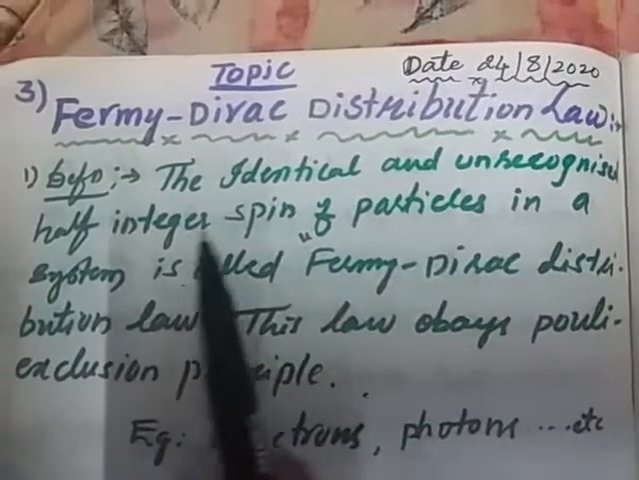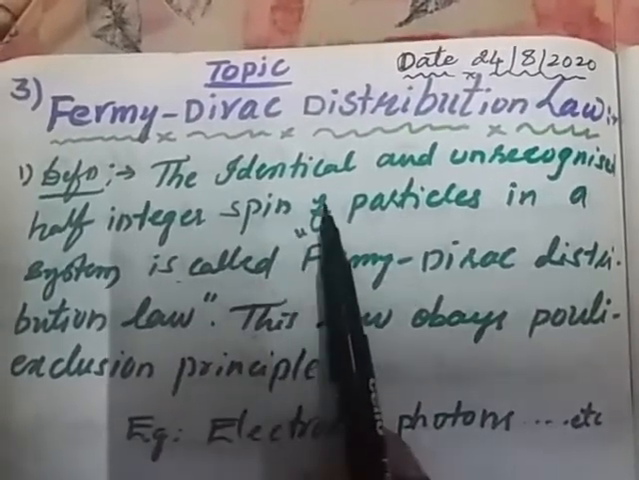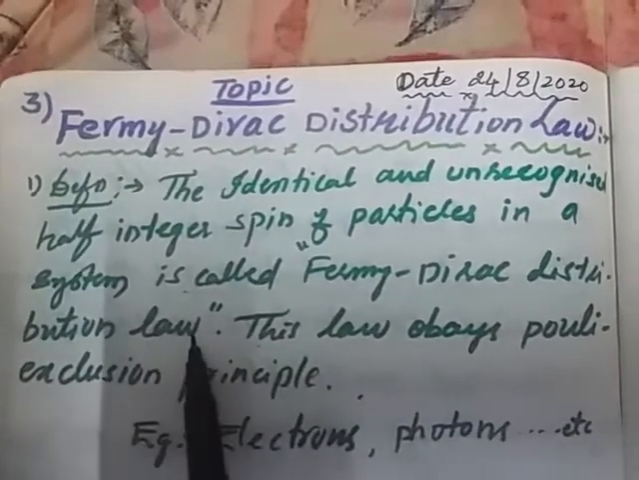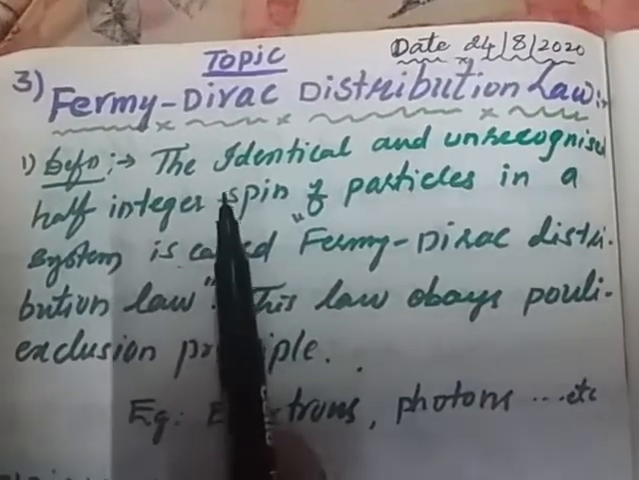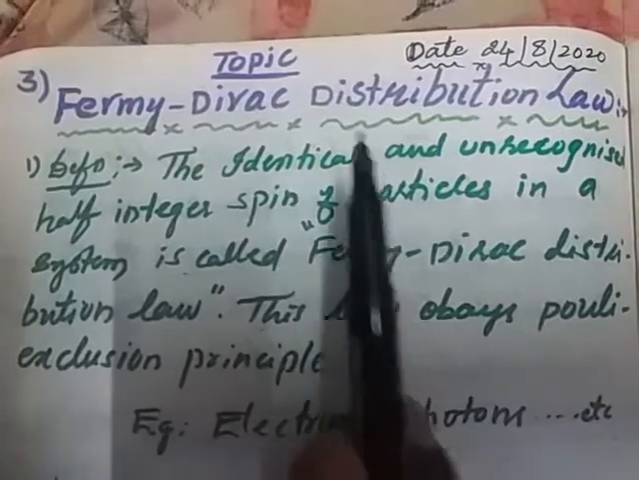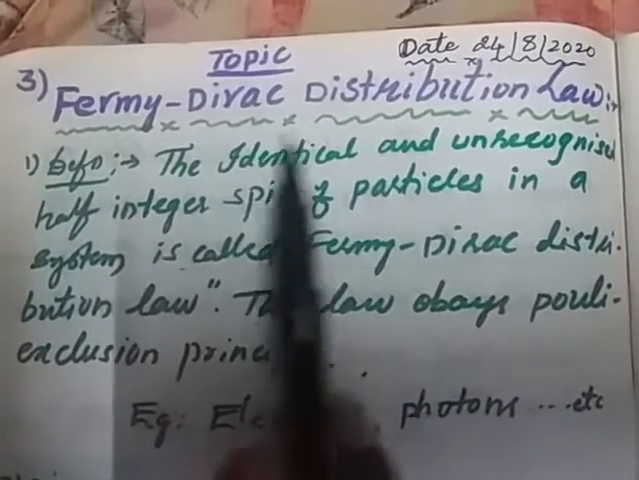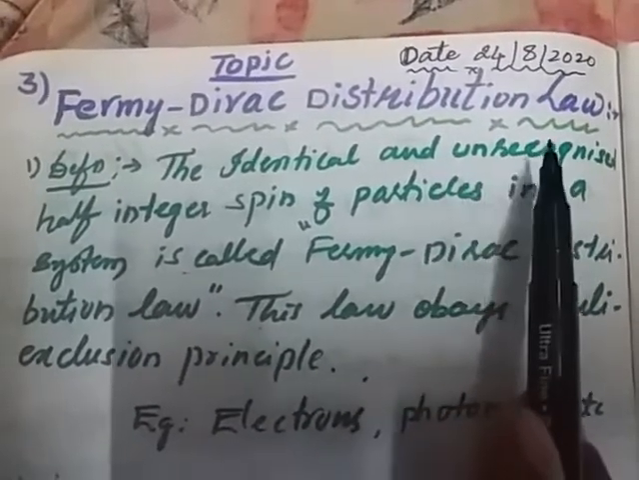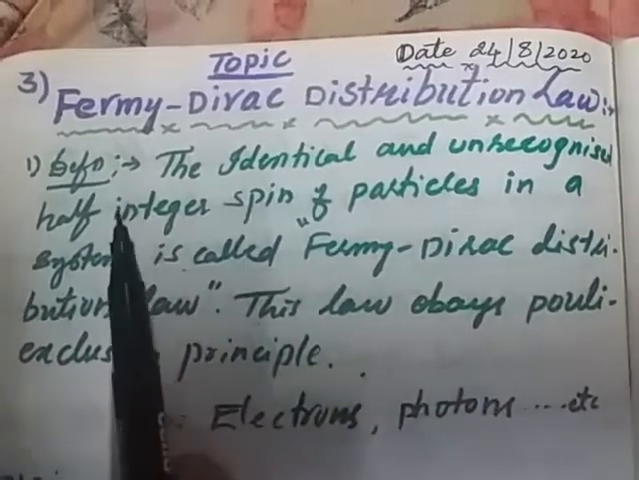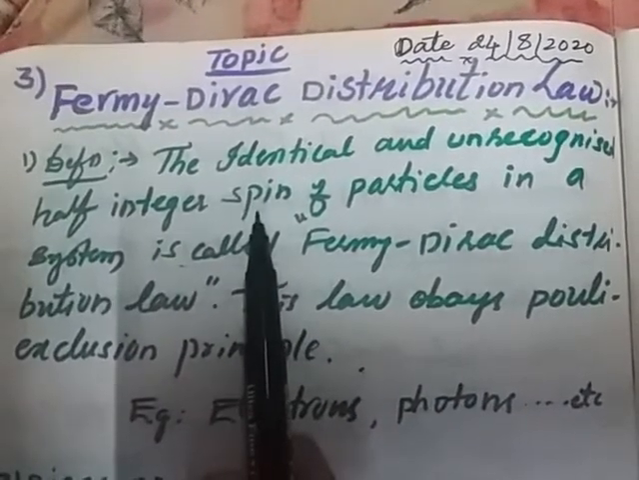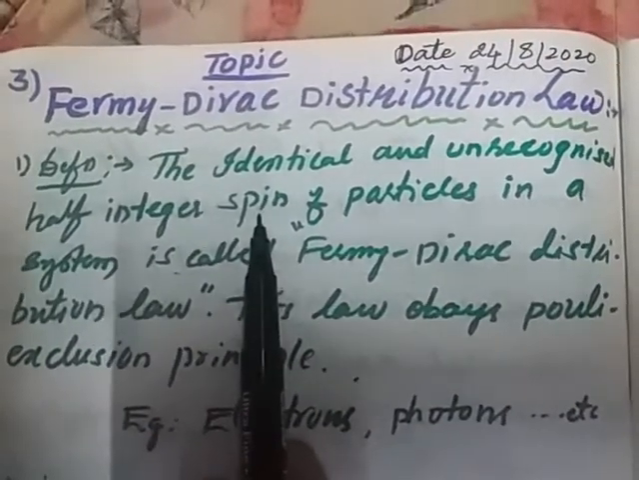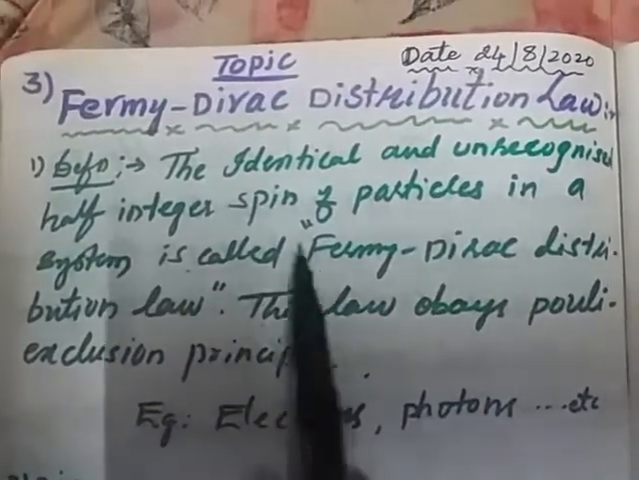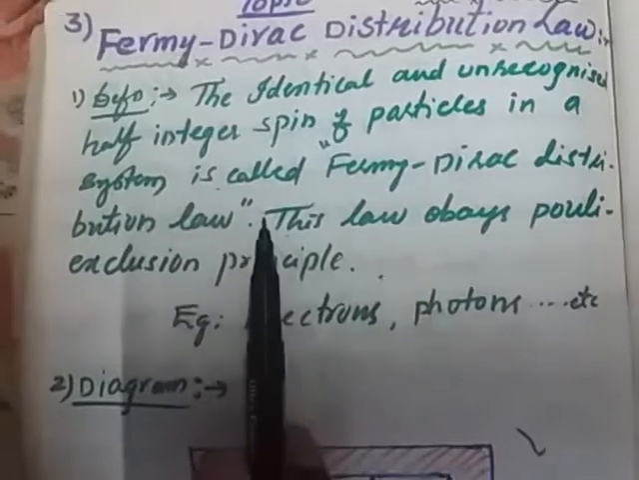Identical and unrecognized half integer spin particles in a system are described by the Fermi-Dirac distribution. In this distribution law, the particles are identical and indistinguishable, and they are not recognized. All the particles contain half integer spin. Such types of particles, which distribute the energy in a system, are called a Fermi-Dirac distribution law.